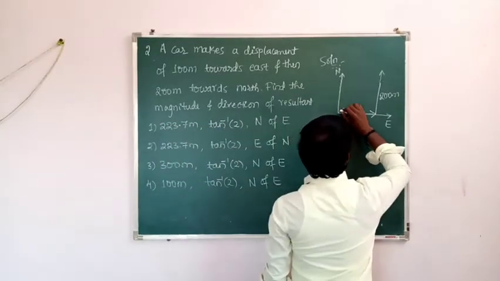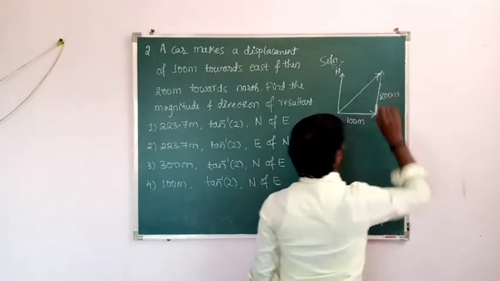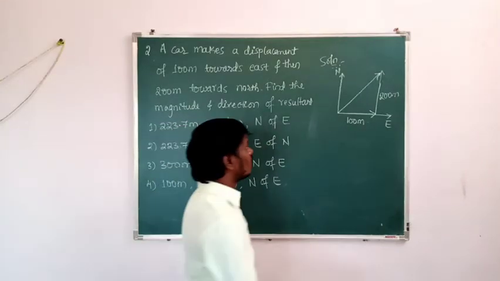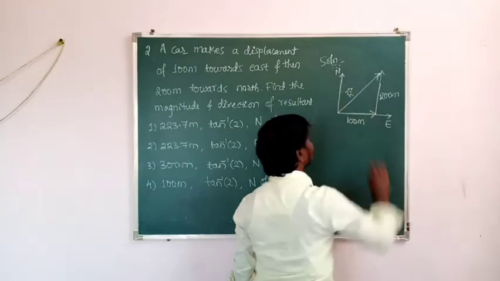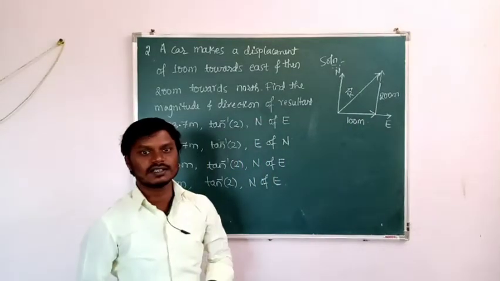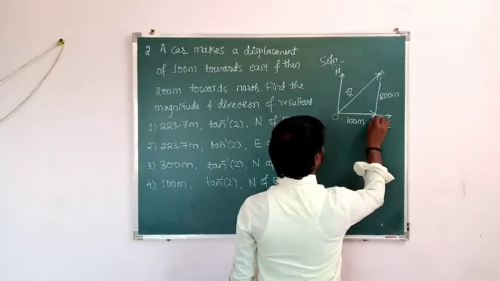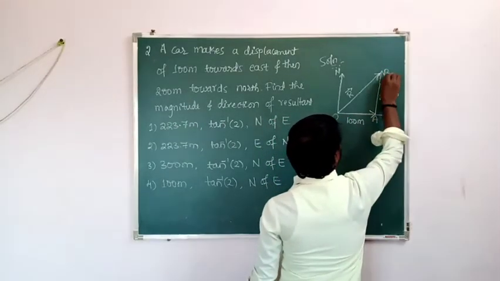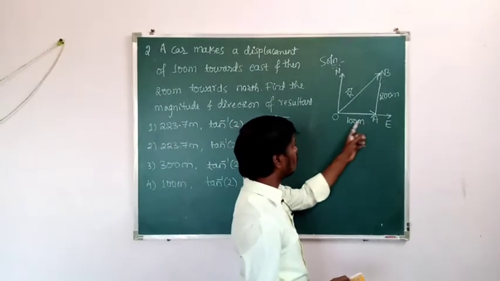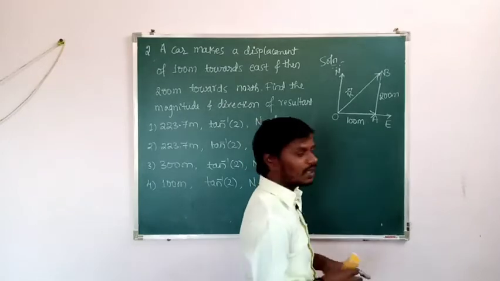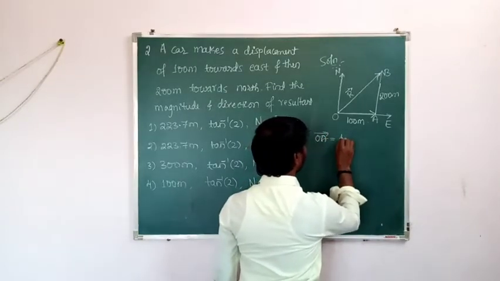So let us take that in order. Then I will take the resultant displacement as vector r. So let us give the names here, O, A and B. Okay, so what is the displacement of the car towards east? That is 100 meter. That can be taken as OA. Vector OA is equal to 100 meter.